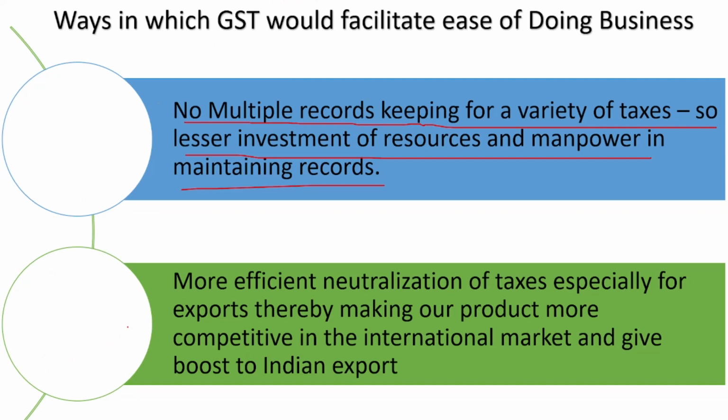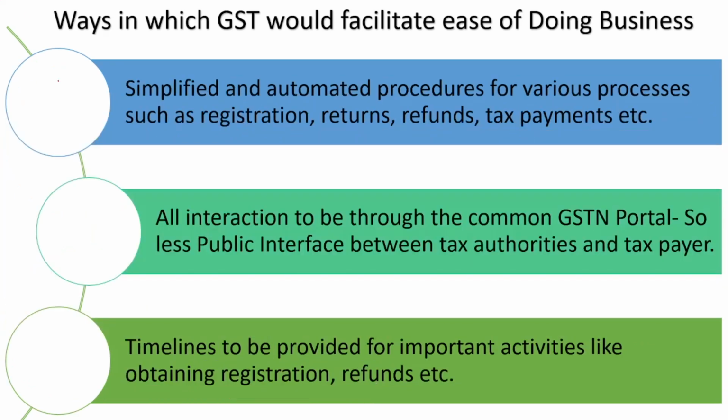Next, more efficient neutralization of taxes, especially for exports, thereby making our product more competitive in the international market and giving a boost to Indian export. So more efficient neutralization of taxes. So whatever the taxes they are made, it is more neutralized, it is balanced, especially exports and imports. So this has given an international standard for our products. Next, simplified and automated procedures for various processes such as registration, returns, refunds, tax payments, etc.